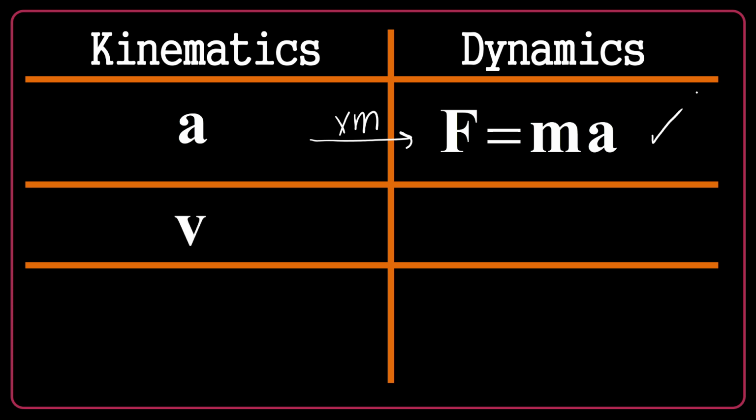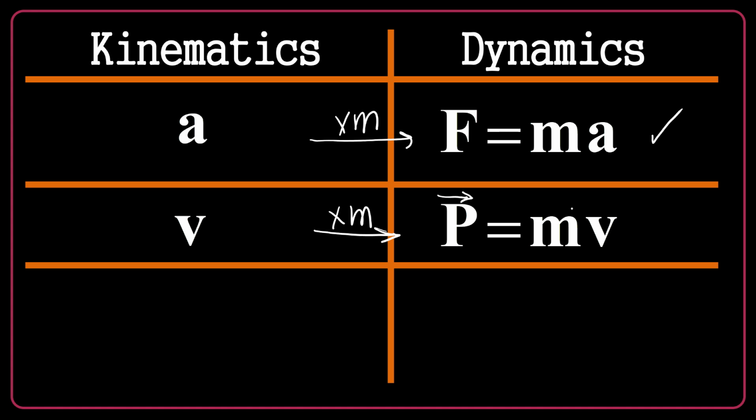You remember velocity, displacement in every second. Now let's do the same thing with velocity. Multiply velocity by mass, you will get momentum. So momentum is the product of mass and velocity. Is the momentum a vector quantity? Yes, it is. The direction of velocity and direction of momentum will always be the same. What is the unit of momentum? In SI it would be kilogram meter per second. Kilogram for mass, meter per second for velocity.